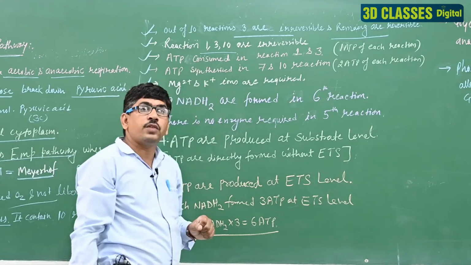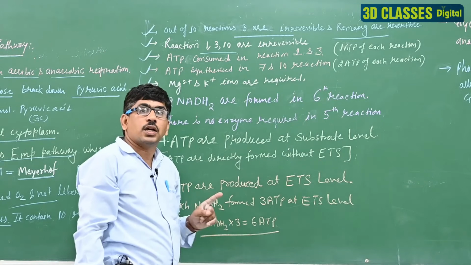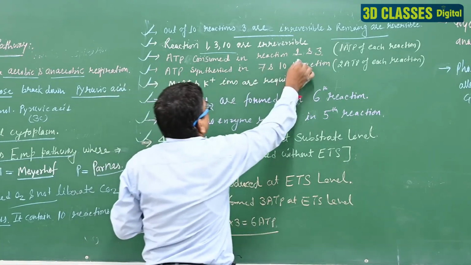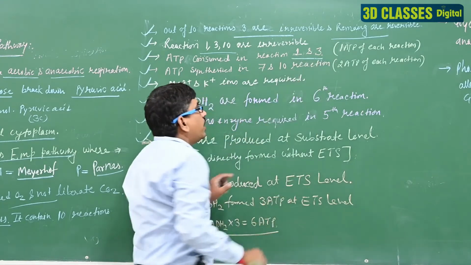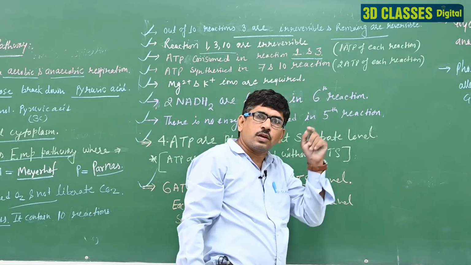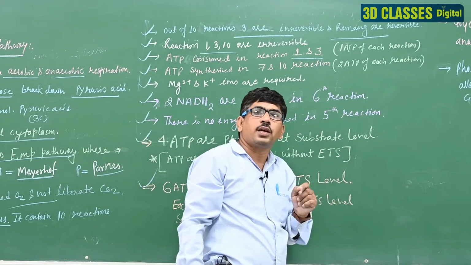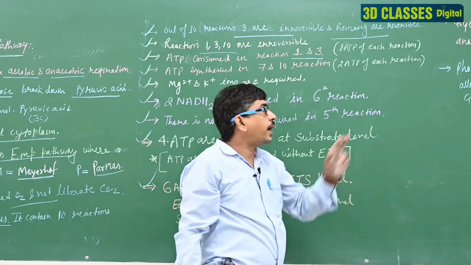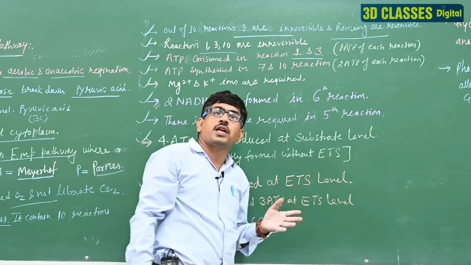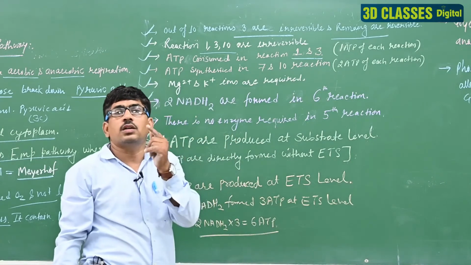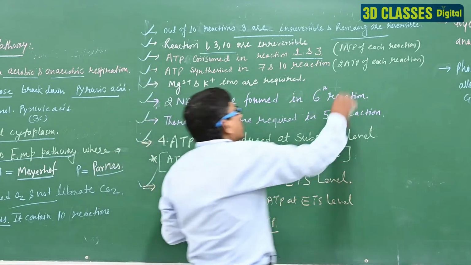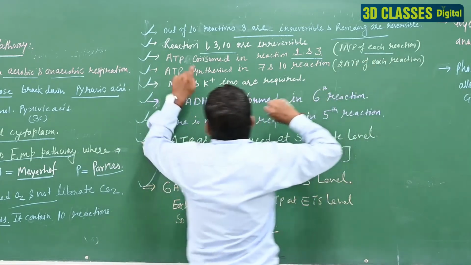ATP is consumed in which reactions? First and third. 1 ATP is consumed in each reaction. In the first, glucose is converted to glucose 6-phosphate, and 1 ATP is consumed. In the third reaction, fructose 6-phosphate is converted to fructose diphosphate, and 1 ATP is consumed. So 1 ATP is consumed in each of these reactions.